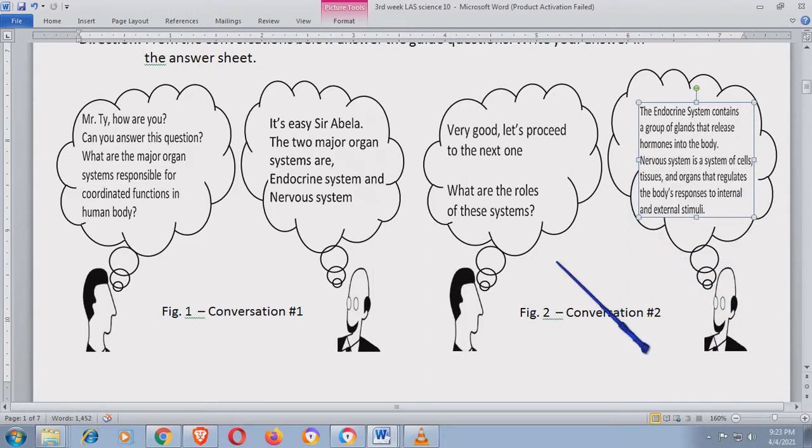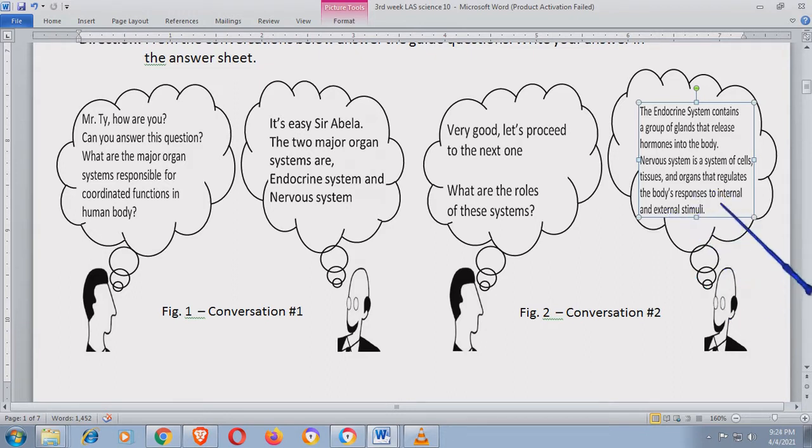Okay. Pag sinabi nating internal and external stimuli, these are, pag sinabi nating external, ito yung nakukuha ng five senses natin. Halimbawa, may nakita ka, nag-respond yung katawan mo. May naamoy ka, nag-respond yung katawan mo. May narinig ka, nag-respond yung katawan mo. So, yung mga nakukuha ng ating five senses, these are what we call external stimuli.